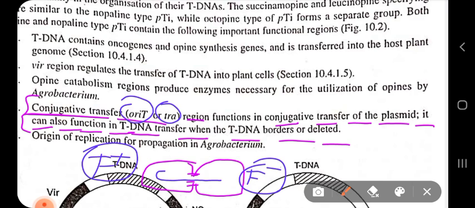They can also transfer the tDNA into the host plant cell when the tDNA borders are deleted. And there is the origin of replication also for propagation of your agrobacterium, so that the Ti plasmid can multiply itself in your agrobacterium cells.